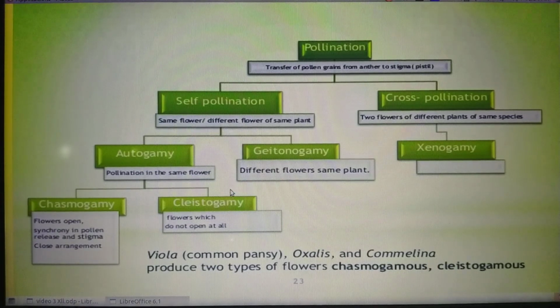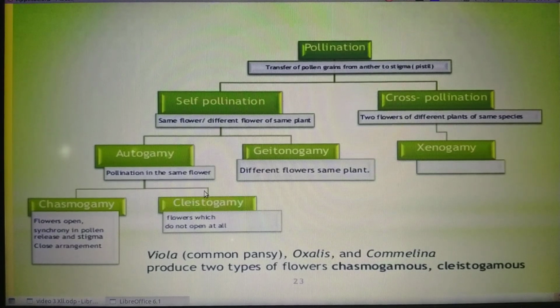Clear? This is one of the most important characteristic features or adaptations of an autogamous flower. In such flowers, the only possibility of pollination is autogamy. Cross-pollination will not occur in such flowers. Why? Because the flower petals are not open at all.